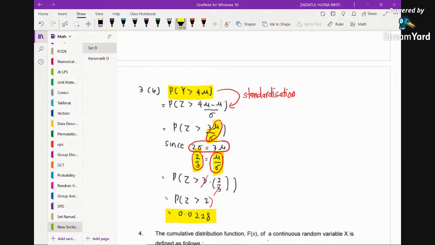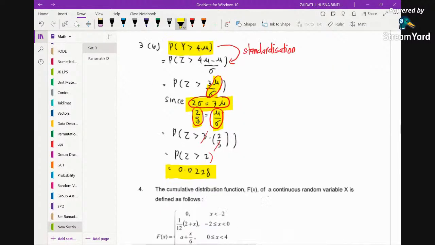Okay, so this is when the mean and variance are unknown, yeah, we do not know the value. So this is how we solve it. But we are given this information, so we make full use of this information to help us solve the problem.